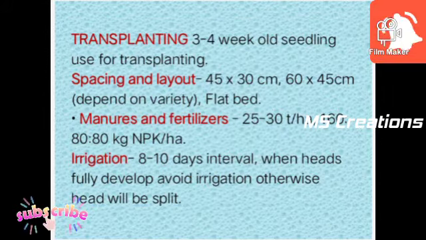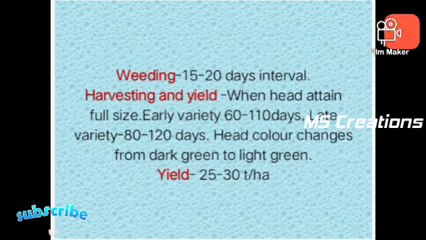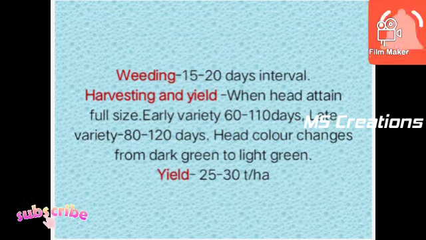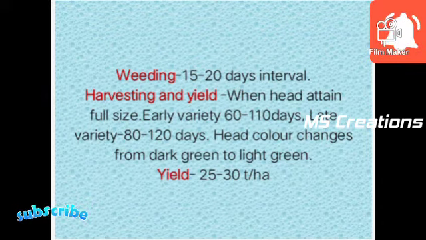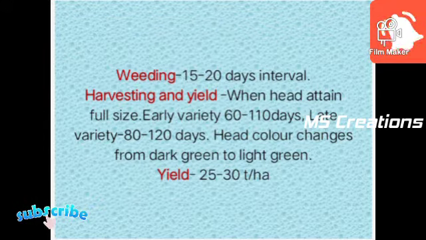The next one, weeding. Weeding depends upon the intensity of weeds. But weeding at 15 to 20 days interval is necessary, because weeds compete with our main crop for fertilizer, irrigation, space, air, etc. That is the reason weeding is necessary.